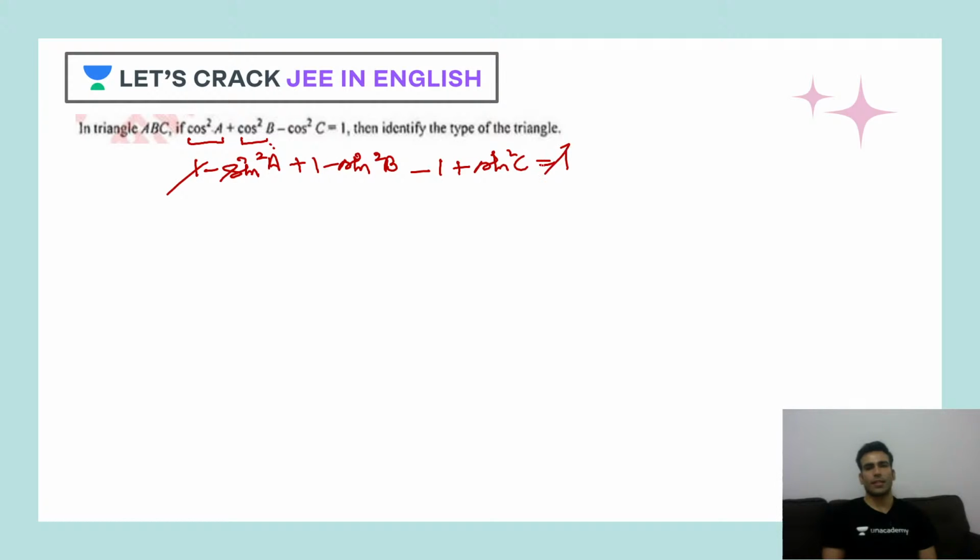One will cancel out, this minus one will cancel out. So finally, what do I have? Sin square C is equal to sin square A plus sin square B. Okay.